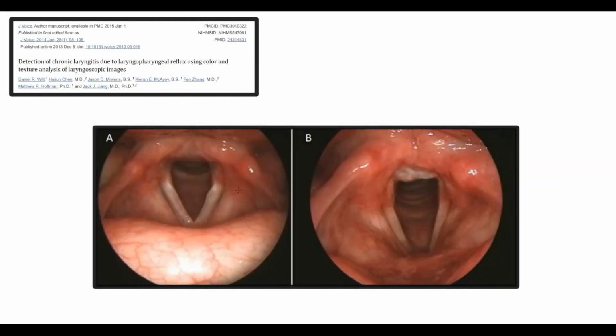In this image, we can see a normal larynx. And on the next image, we can see laryngitis, which is characterized by edema and erythema of the larynx. Also, chronic laryngitis can cause voice hoarseness, which is a common feature of GERD.